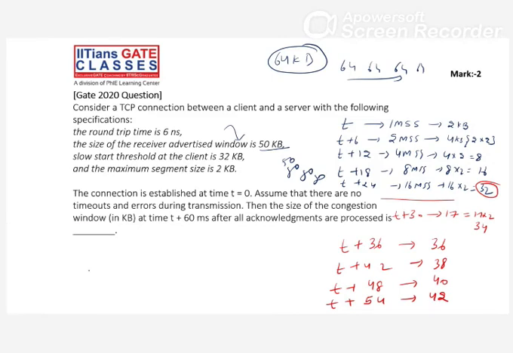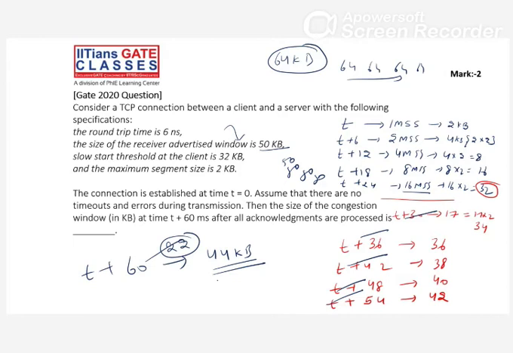So at T plus 60, what you need to do? You have 44 kb. It means 22 maximum segments are there, right? 22 into 2, 44 kb. How many segments? 22 segments. Like this one: 16, 17, 18, 19, 20, 21, 22. Right? Clear? So this is your GATE 2020 question.